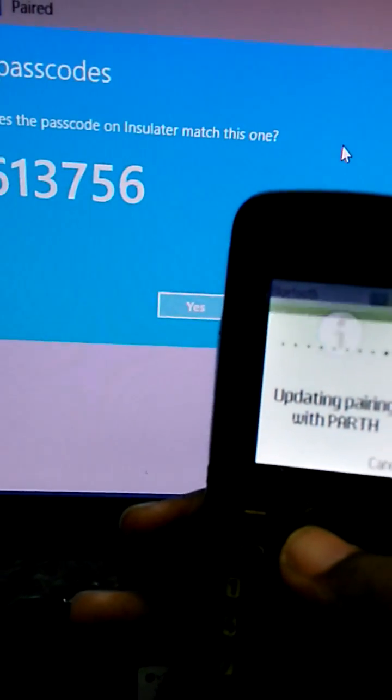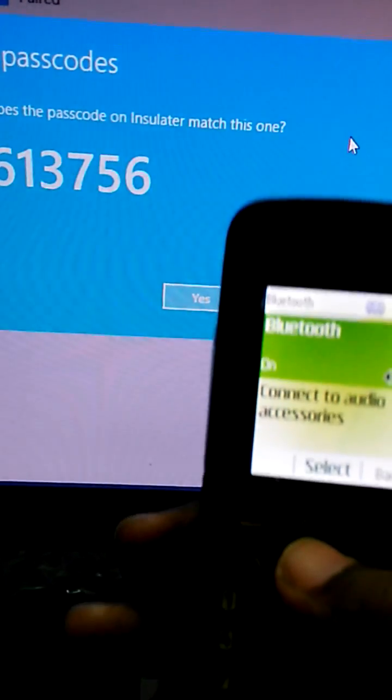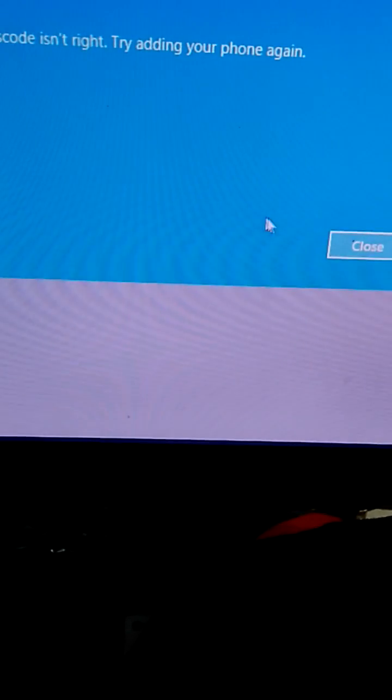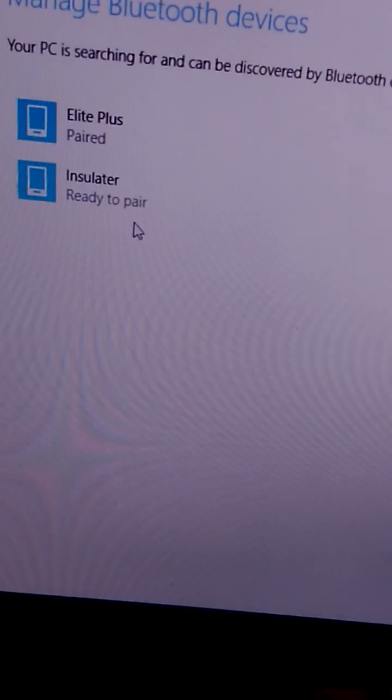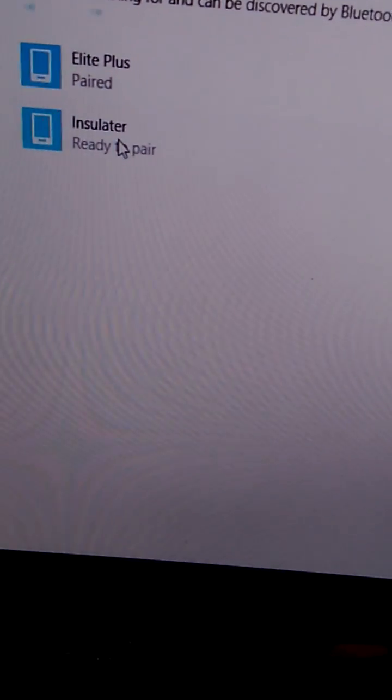Updating pairing, and click on yes. I missed that. I have to click fast on yes, and again I click pair.